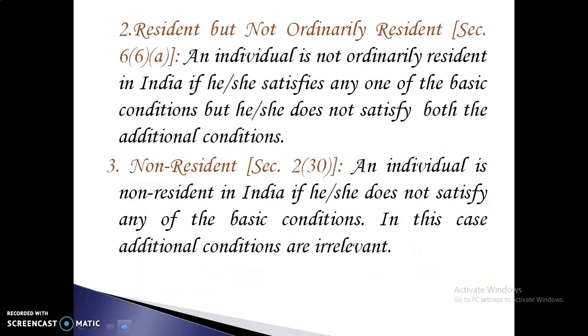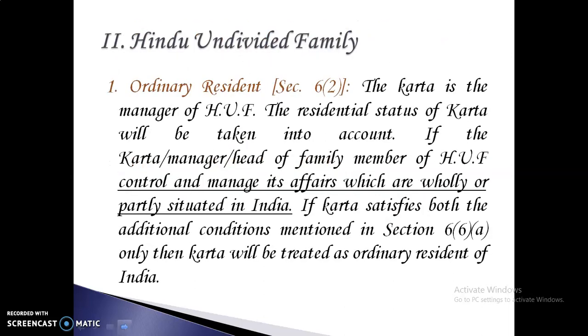An individual can be a resident but not ordinarily resident. Under section 6 subsection 6 clause A, an individual is not ordinarily resident in India if he or she satisfies any one of the basic conditions, but he or she does not satisfy both the additional conditions. An individual is considered to be a non-resident if he or she does not satisfy any of the basic conditions. In this case, additional conditions are irrelevant.